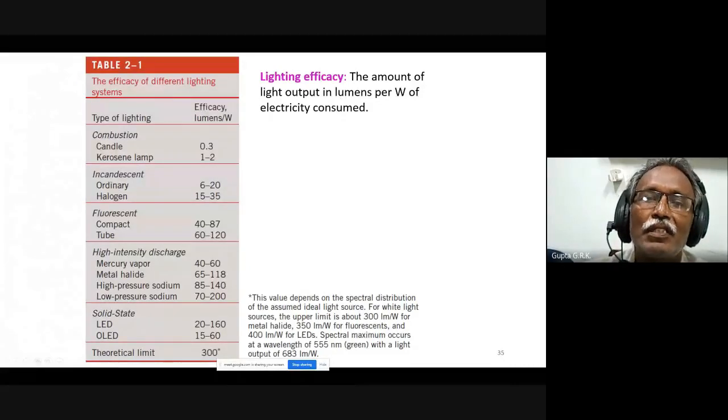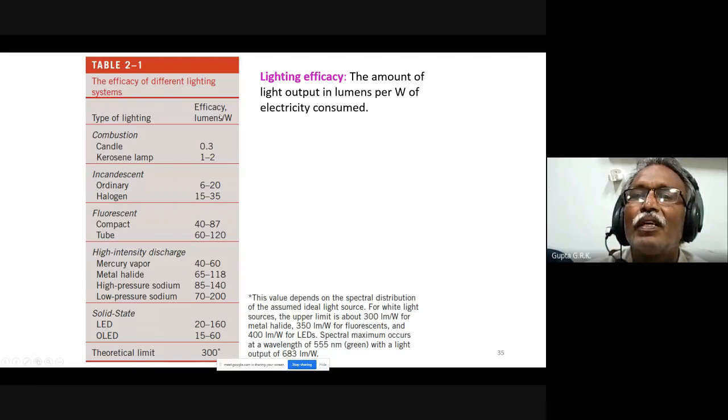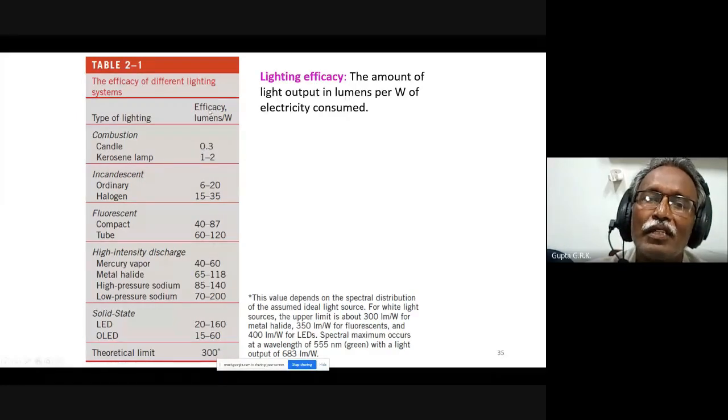Okay, lighting efficiency. If I have efficacy, this is efficacy, right? The amount of light output in lumens per watt of electricity consumed. For different types of lights, their efficacy is somewhat like efficiency. It tells how much lighting we are getting per 1 watt of power consumption, that is, what I am spending.